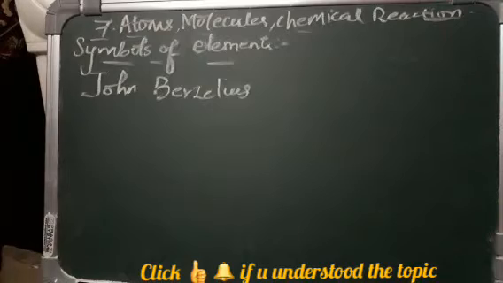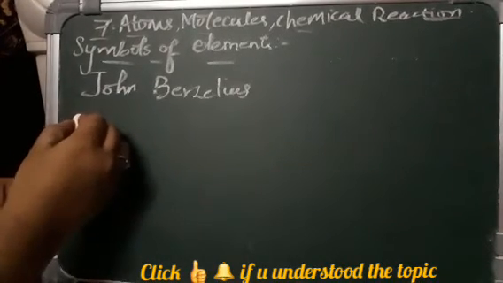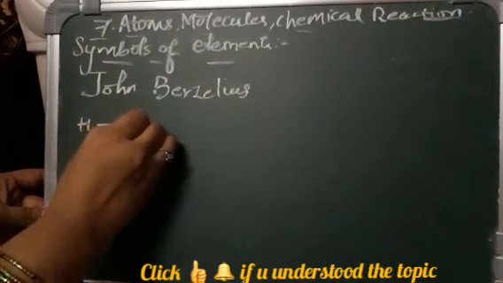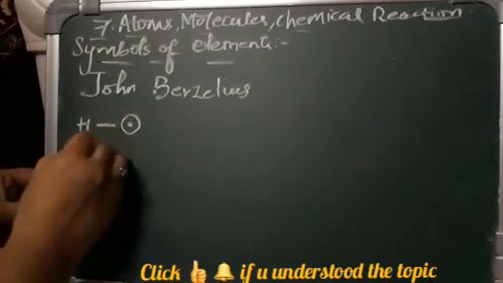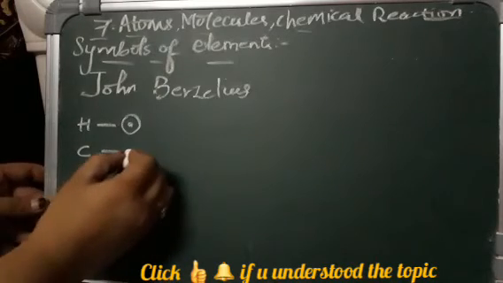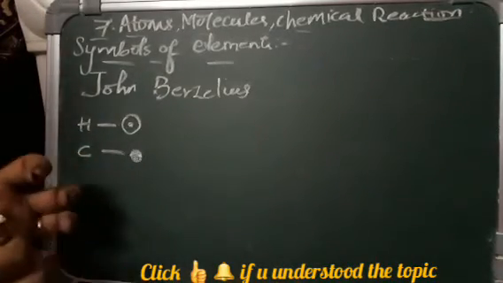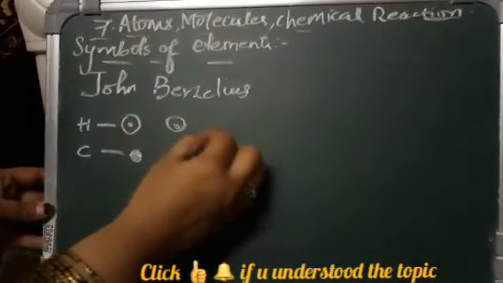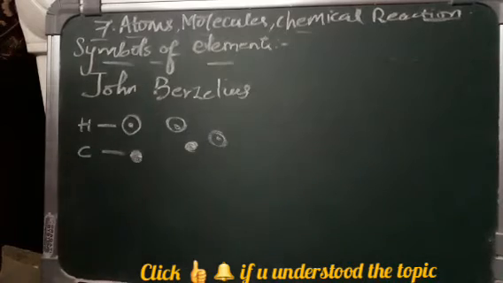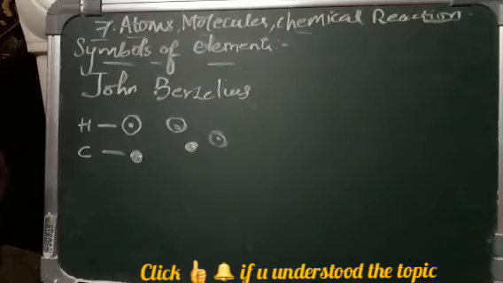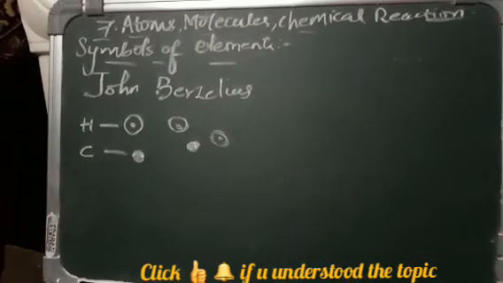For example, see what Dalton said. According to Dalton, hydrogen would be indicated with one symbol, and carbon with another symbol. Is it possible to use these structures everywhere you use the elements, again and again? Isn't it confusing? That's why John Berzelius said that whatever element you are taking, just give the first letter of that element.